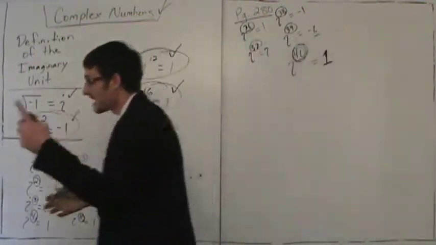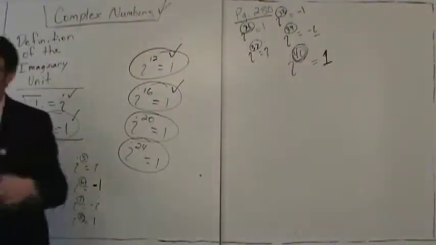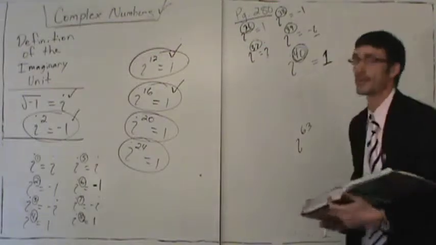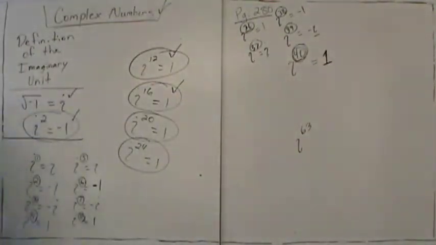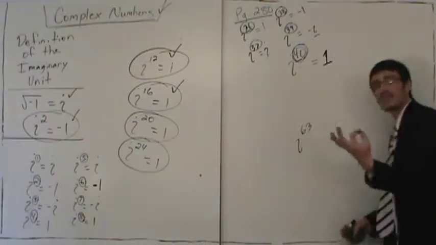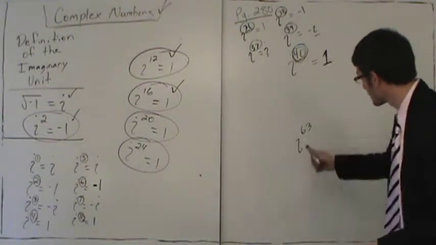Let's look at another question. Can you figure this one out? First I want to see if you can figure it out. I to the 63rd. So we're looking at i to the 63rd power. Okay, so first off, give me a 50-50 guess. 63 is even or odd? Hopefully you say, well, this is odd.